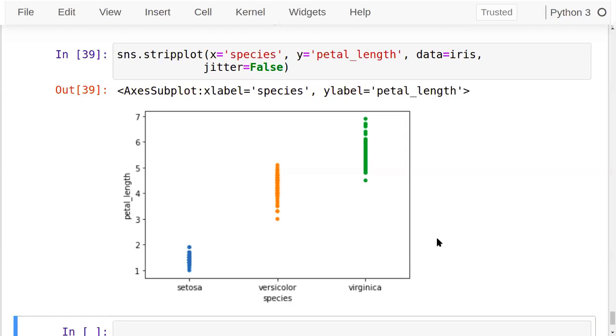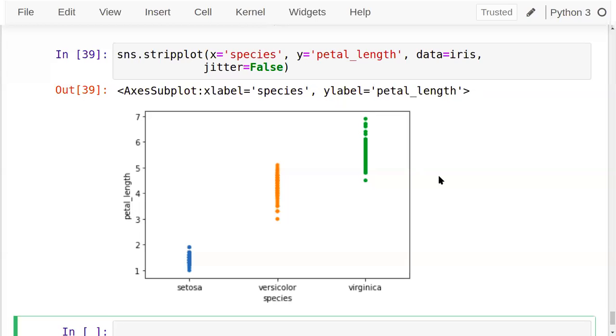Now the second plot is the swarm plot. Another option which we can use as an alternative to jitter is called the swarm plot. This function positions each point of the scatter plot on the categorical axis, thereby avoiding overlapping points. Here the points are overlapped. There are 150 entries, but can we observe 150? No, because many points are overlapped on each other, and their visualization will not show that.